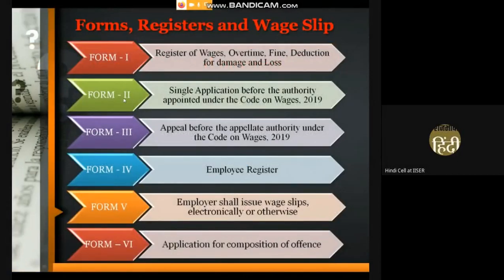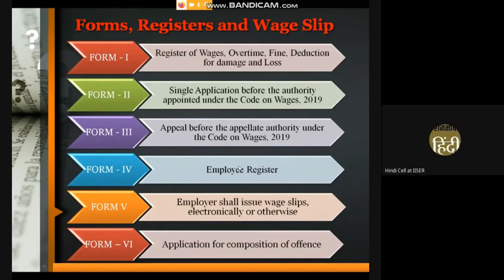Here are the various forms and registers and wage slip. Form 1 is for the register of wages. It contains all the details of wages, overtime, fine, deduction for damage and loss paid to any particular employee of the establishment. Form 2 is the single application. If any employee thinks that he is getting less than the minimum wages, then he can submit an application to the authority. Form 3 is the appeal. If any employee is unhappy with any order passed by the establishment, then he can appeal before the appellate authority.